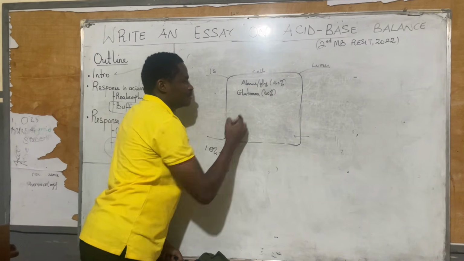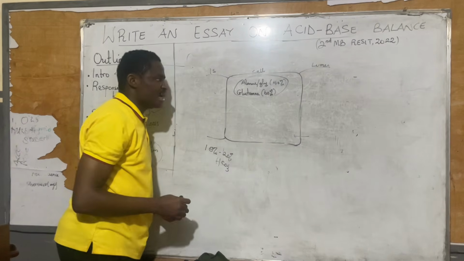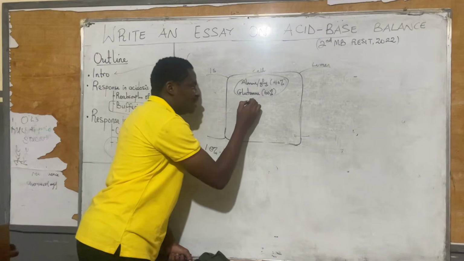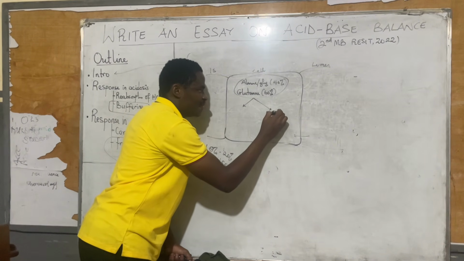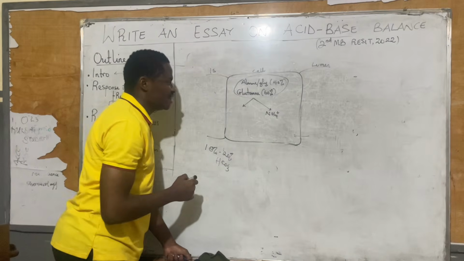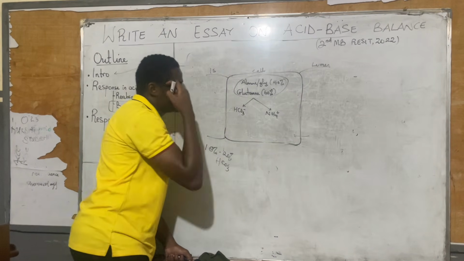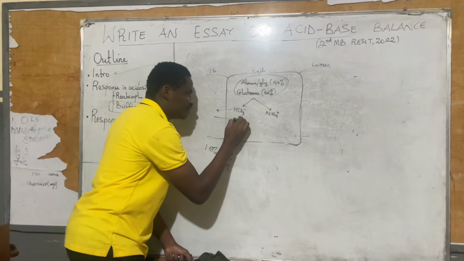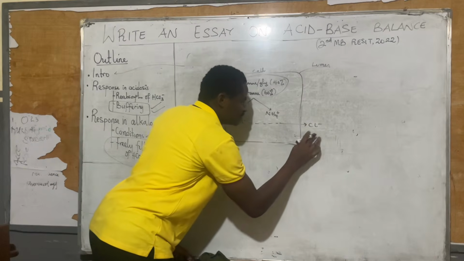What do they do? When these amino acids are broken down, amino acids always have an amine group and a keto group. The amine group comes out like this. The amine group is this particular one, while the keto group, I'm going to use HCO3 minus to show you. These can be exchanged for chlorine, and chlorine diffuses and also goes out from here.